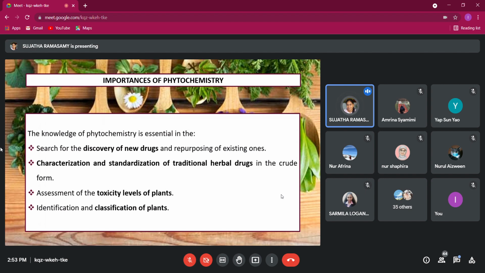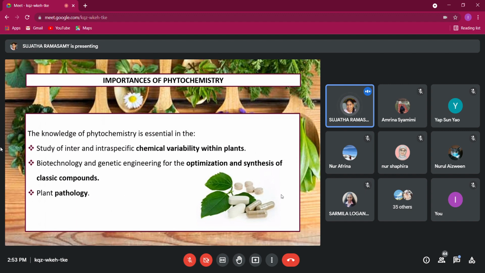Usually we classify the plants, as you learn in your first year, into bryophyte, pteridophyte, gymnosperm, angiosperm. Another way is to classify according to the different families: Zingiberaceae, Annonaceae, and all the different families. But you also can use phytochemicals: they have phenolic compounds, one group. They have alkaloids, one group. So you can use phytochemicals for classification.